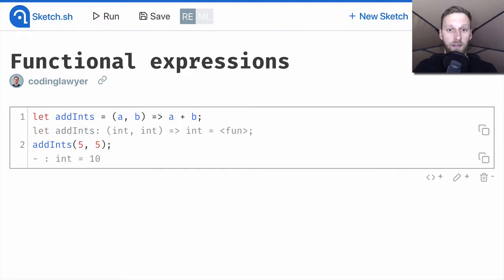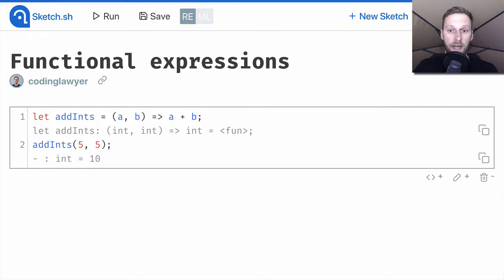We defined the add-ins function, which expects two parameters and returns their sum. The compiler inferred that these parameters are integers, because we can add only integer types using this plus operator. Then we called our function by passing it two integers, and we got the result.